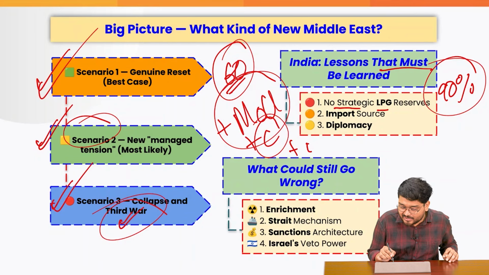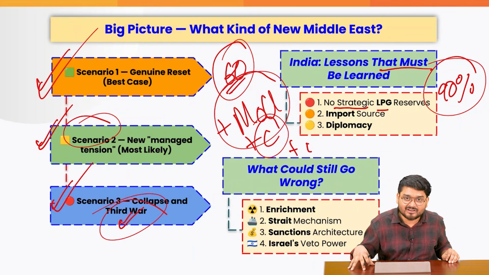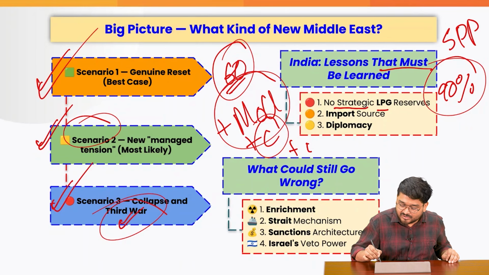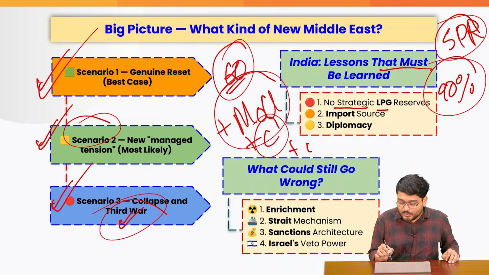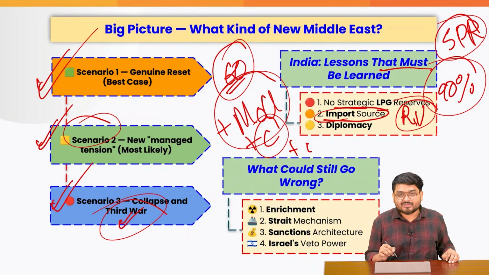But we do not have any strategic LPG reserves in India. So firstly, we should be having it, because only strategic petroleum reserves are not enough. We have to also diversify our import sources, Russia, Venezuela. This is all the things that we are trying to do right now.